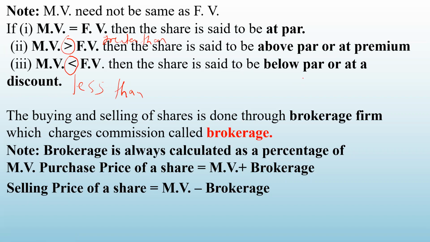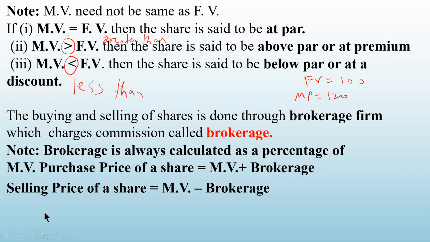So let me give you one example here. Suppose the face value of a share is say 100 rupees. And suppose its market price is 120. So it is more than face value. The worth of a share was 100 rupees, but it is available in the market for rupees 120, 20 rupees more. So we will say that the share is above par, or it is available at premium rate, correct?